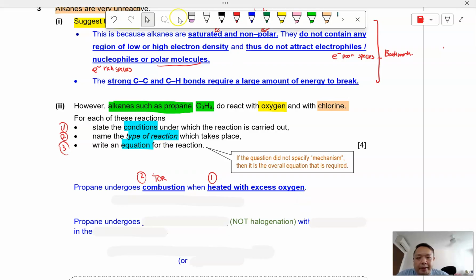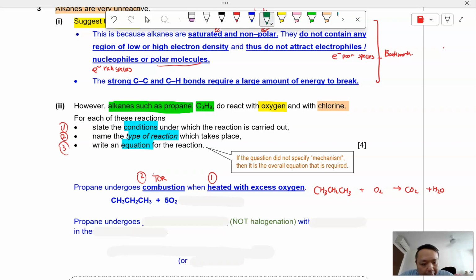So in this case, propane C3H8 reacting with oxygen, how will we balance the equation? We need 5 oxygen. Why so? Because the products are CO2 and H2O. How will we balance this equation?